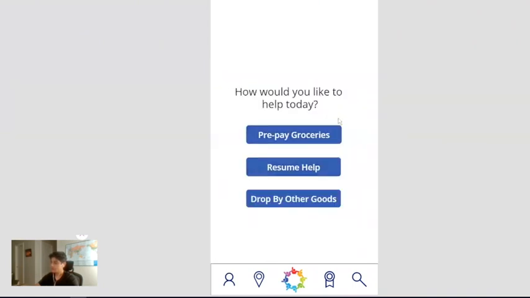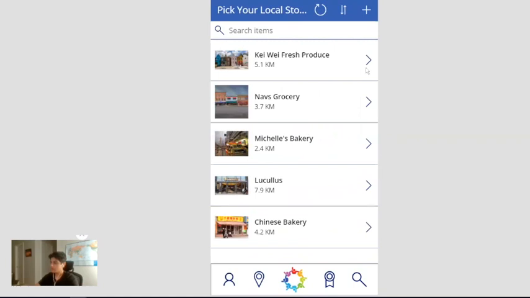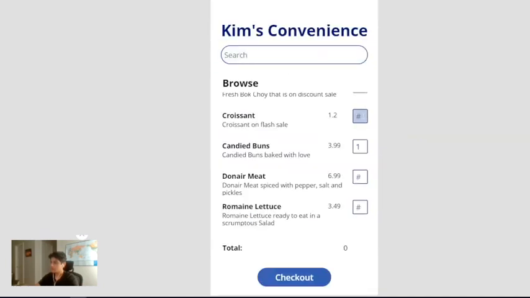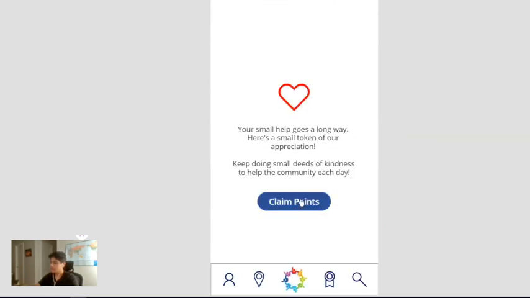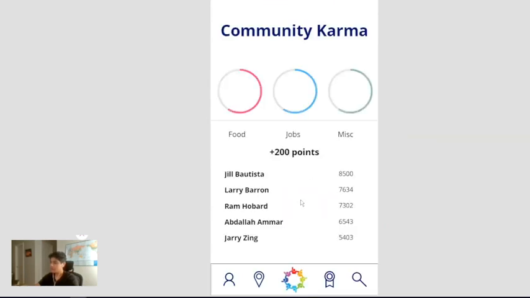When you click on a person, you can prepay for the groceries, and based on what they want, you can go to a grocery store and fill out the fields to buy the appropriate amount of items and check out. It also allows you to claim some points, which you can add to your leaderboard over here, and you can climb up your leader ranks. And this aspect is just to gamify the whole idea so that it encourages people to contribute more.